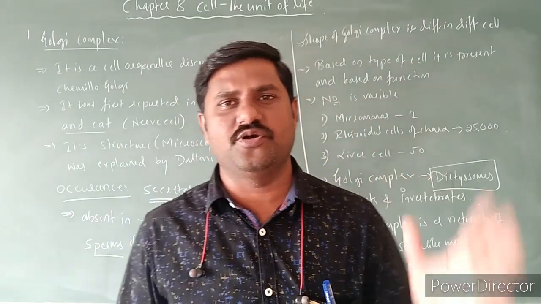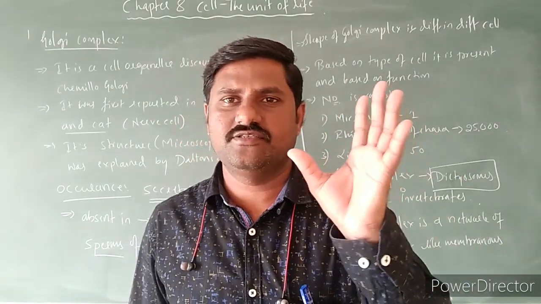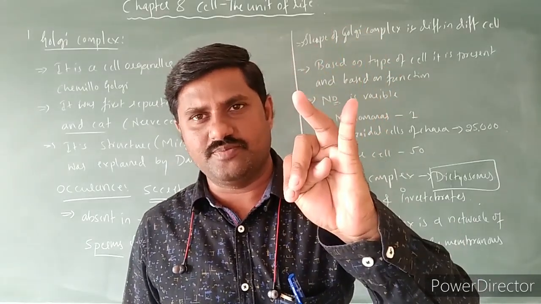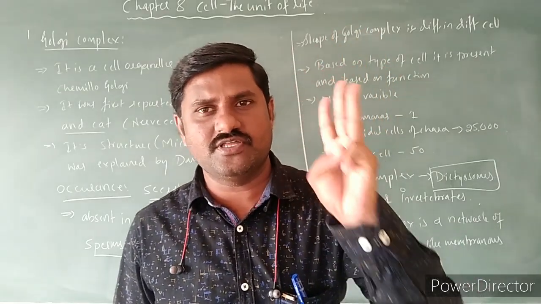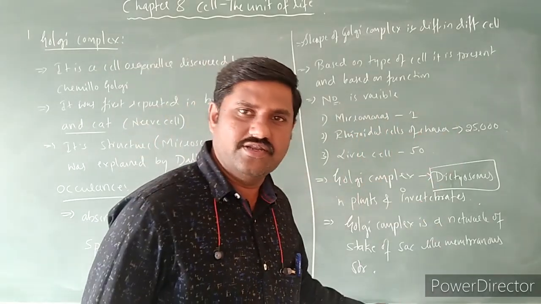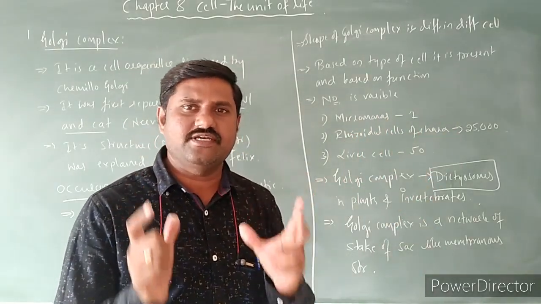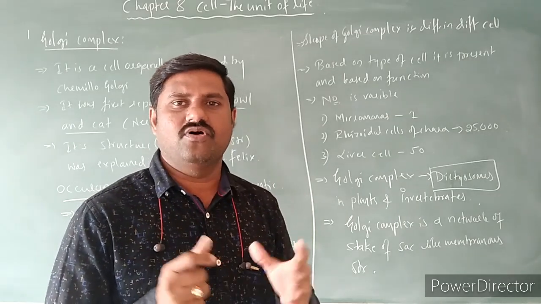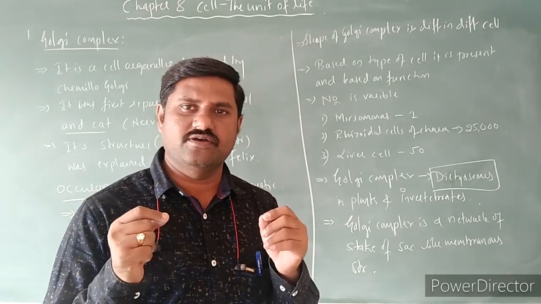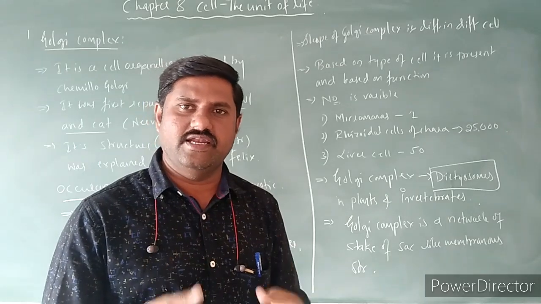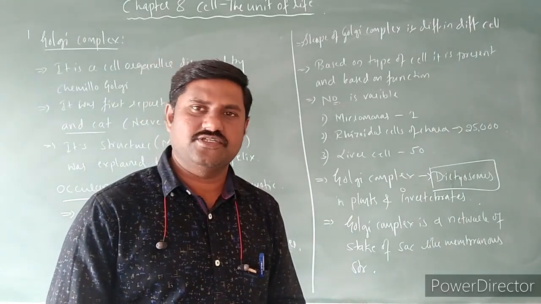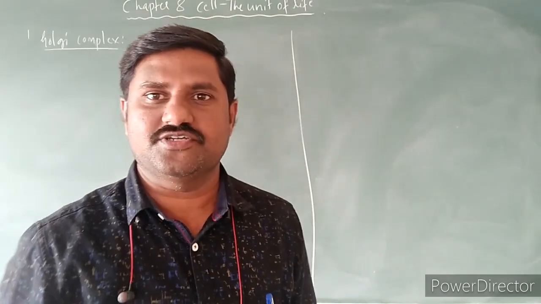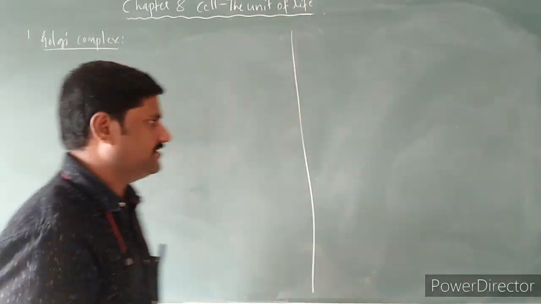Structures as if the endoplasmic reticulum, that is the cisternae are present, vesicles are present, tubules are present. These three structures together form what? This Golgi complex. Let us see the diagram first and later explain one by one. So all these components of our Golgi complex, and later we'll go through the functions of this Golgi complex. Let us start with the structure of this Golgi complex now.